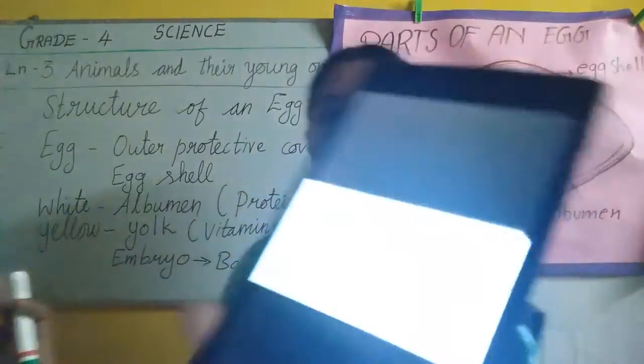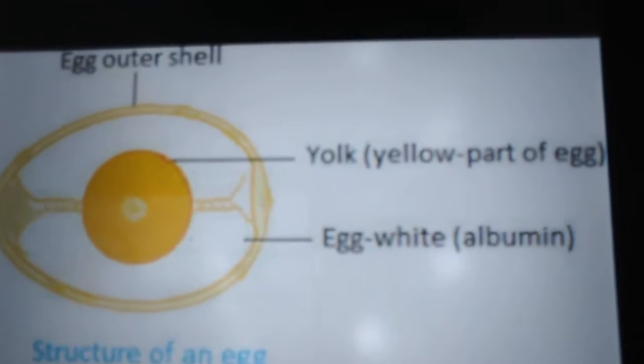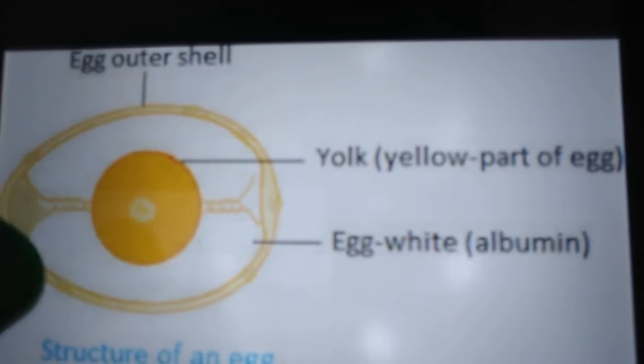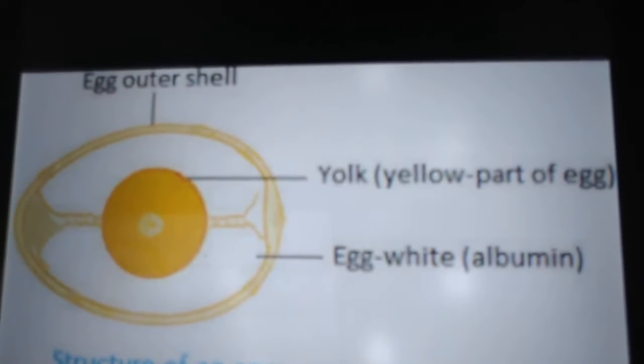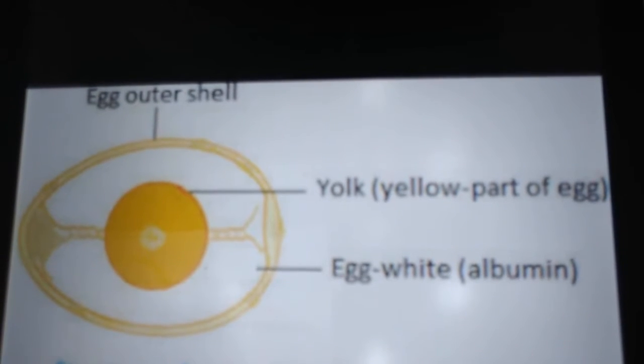See, this is the structure of an egg. This white portion is called albumin, and this yellow portion, the center of the egg, is called yolk.